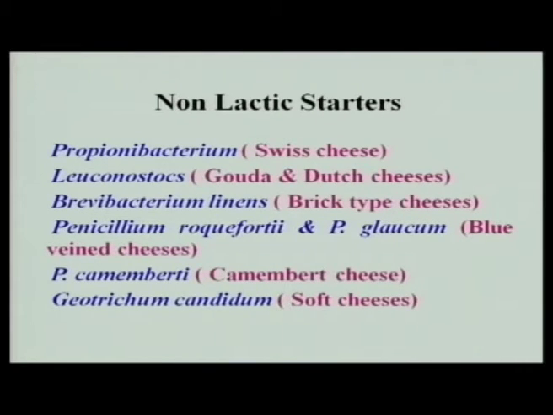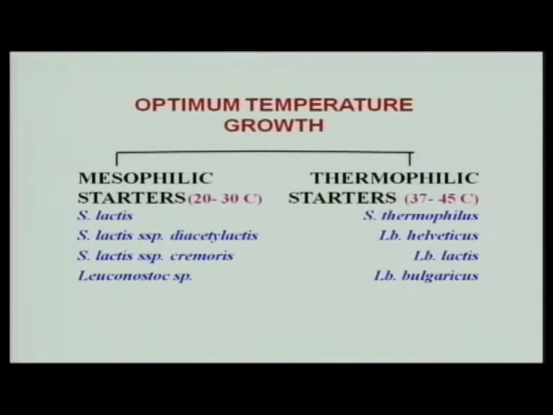Brevibacterium linens is a pigment forming bacterium which is used for surface ripening and smearing the surface. So, the typical red pigment is produced by these organisms. Species of fungi are also important, especially Penicillium roqueforti and Penicillium glaucum for the blue veined varieties of cheeses, and Geotrichum candidum is also used for the soft varieties of mold ripened cheeses.